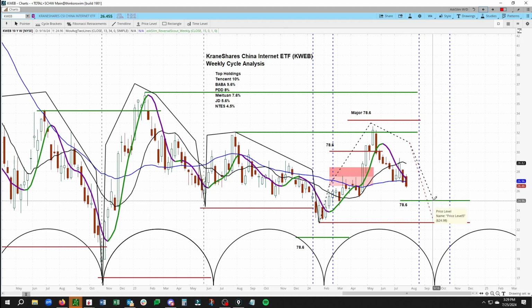So this is a trade idea that we are watching closely for a setup for Ask Slim level 3 and 4 members. And I did want to highlight that for our friends here on YouTube.